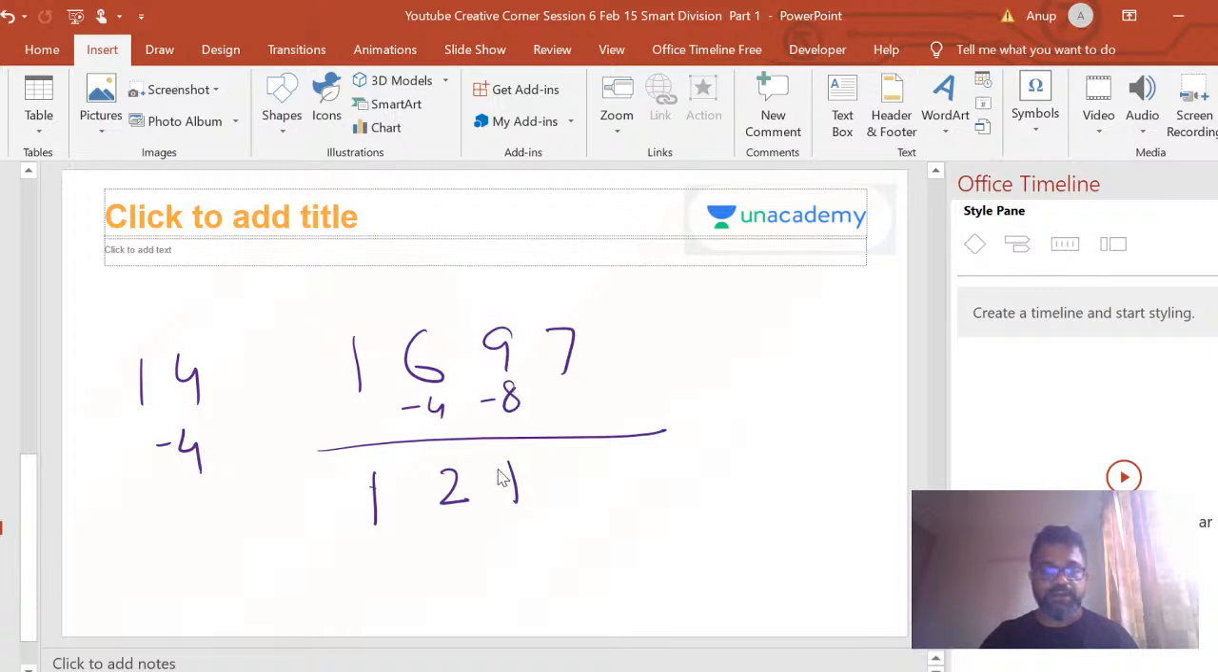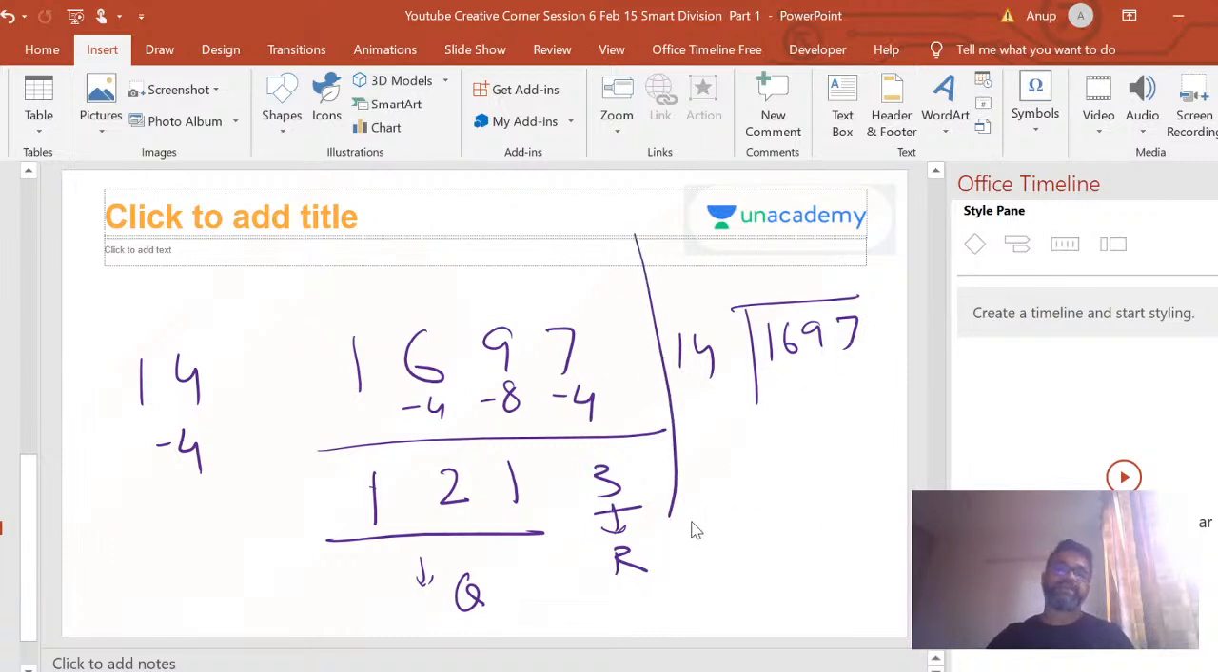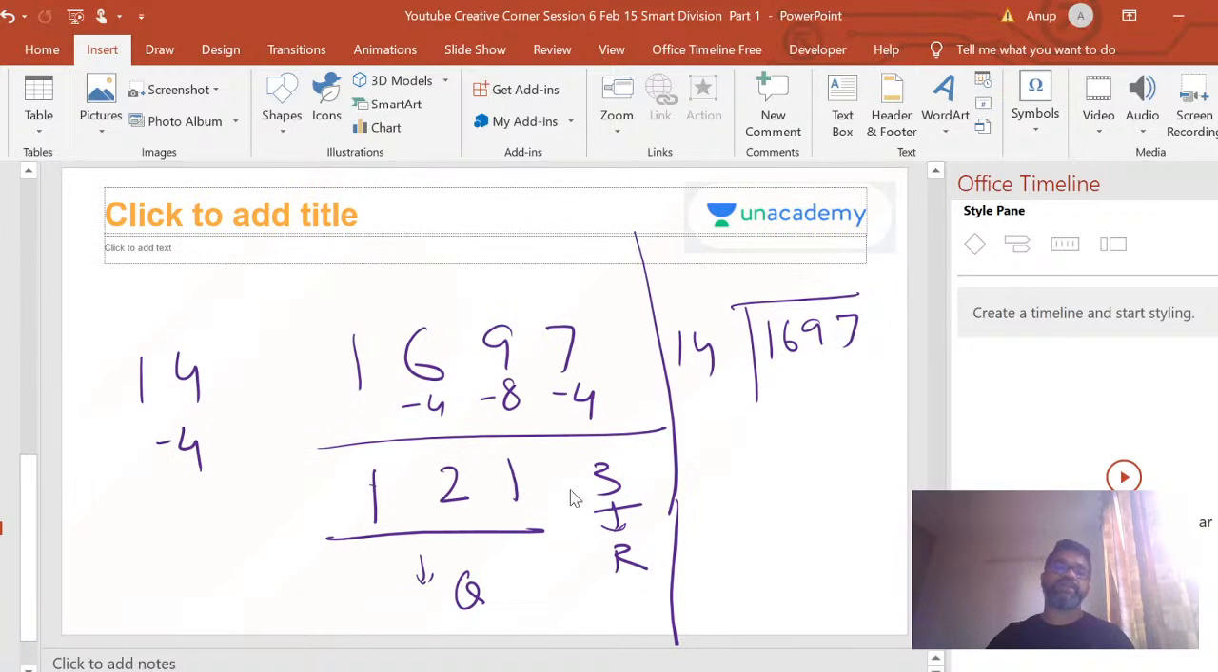9 minus 8 is 1. I take a 1 and multiply by minus 4. I get a minus 4, right? This is your quotient. This is your remainder. Fastest method. Super fast method compared to doing this 1697 divided by 14. Just imagine the amount of time that you will take to figure this out. You're here with the answer in under 5 seconds. Under 5 seconds, you can crack this, right? So beauty of Vedic Maths.